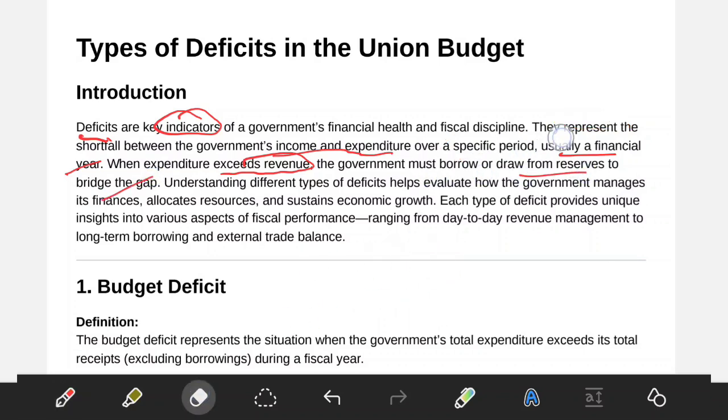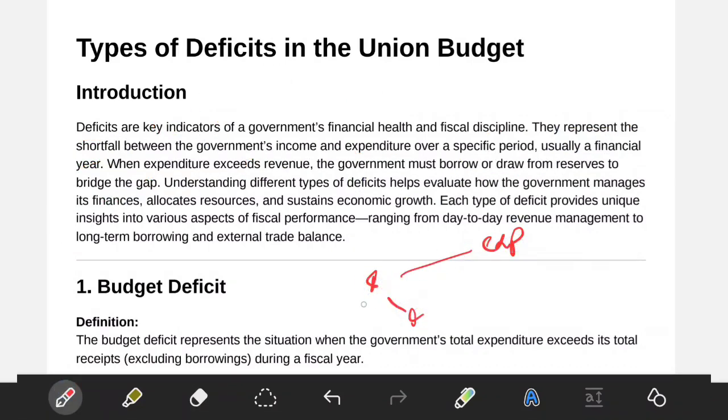So it must borrow. Obviously, when your salary is less and your expenditures are more, either you have to borrow a loan or you have to take out your FD, right or wrong? So you have to use your reserves also. That is very true. Either you borrow or draw from the reserves to bridge the gap. So this much, if you're writing in the examination, is more than enough.